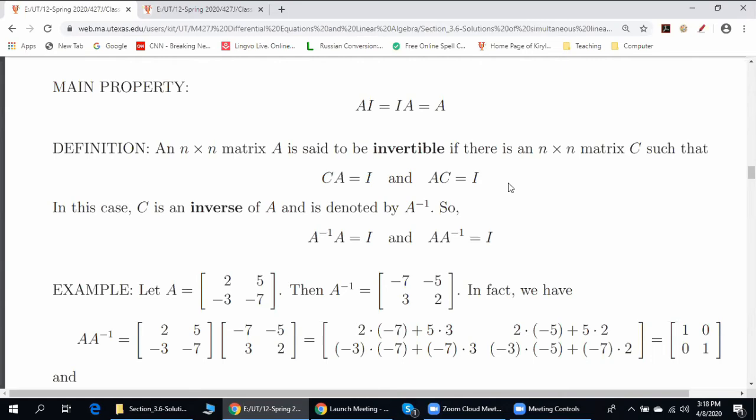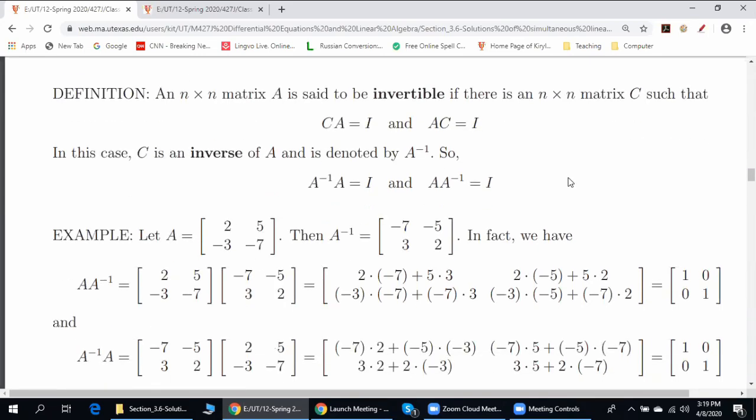I have a question. Yes. So the only thing that makes a matrix an inverse of another one is that multiplied together, it's an identity matrix. Exactly. So could one matrix have multiple inverses? No, one can show, very good question, that if A is invertible, its inverse is unique. Okay, thank you.